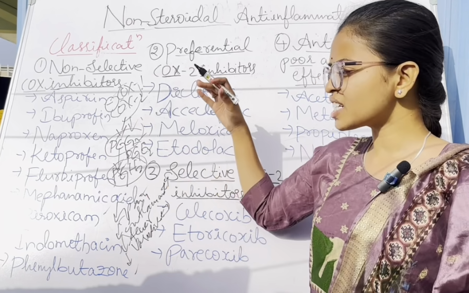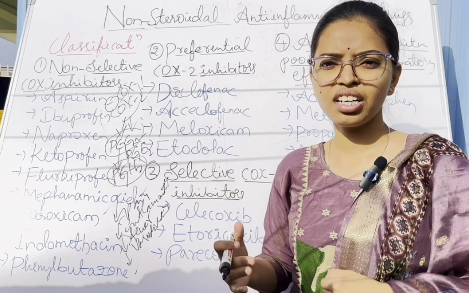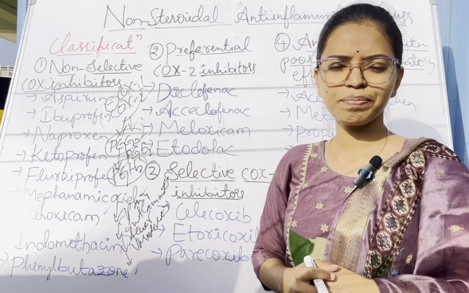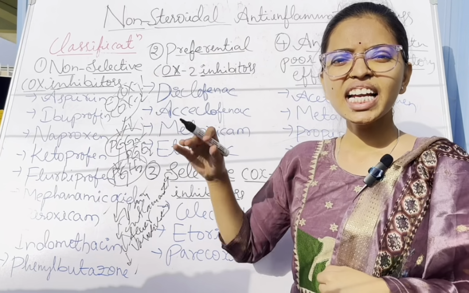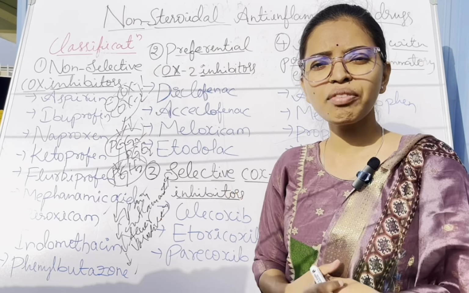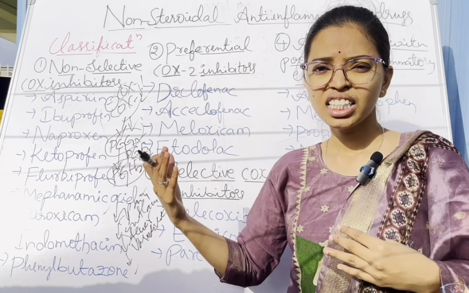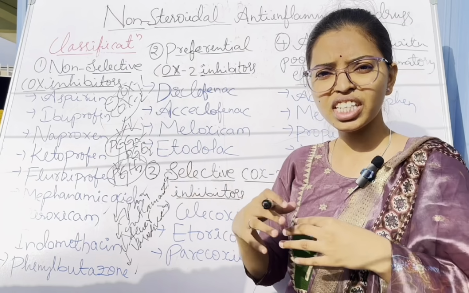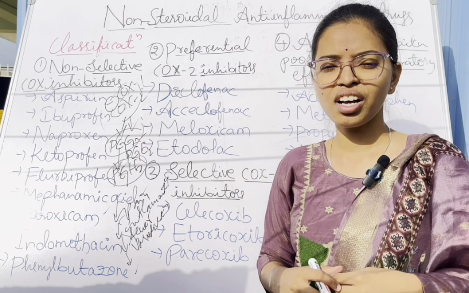So due to decrease of gastric mucosa protection, what happens? It leads to gastric irritation or peptic ulcer. This may be an adverse effect of the non-selective COX inhibitor. It is also decreasing the protection mechanism of the gastric mucosa. So the gastric mucosa protection is inhibited, and that leads to irritation of the gastric mucosa.